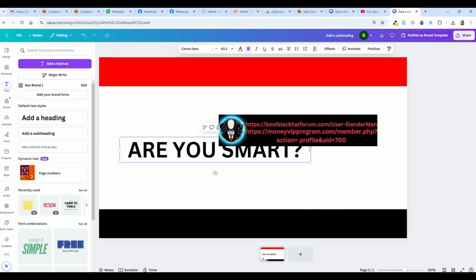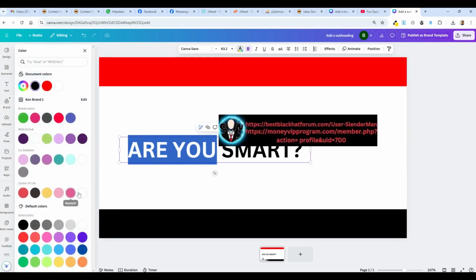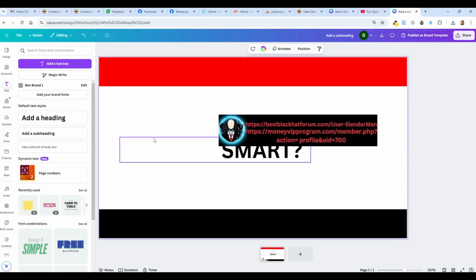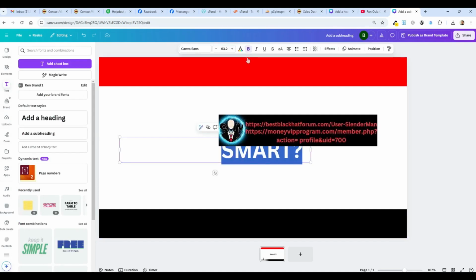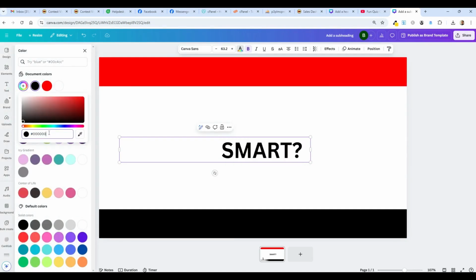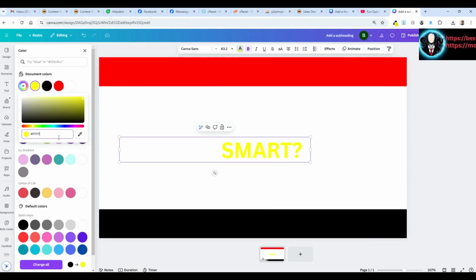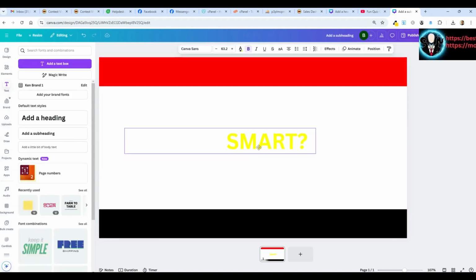So one thing I want to do is make this white. And I'll show you why. That's going to be white. Of course, you don't see it now. It didn't go away. It's just invisible at the moment. And this one's going to be yellow. And I'm going to do a code again for yellow. In this case, if you want to follow along, it's FFFF00. Okay? And I'm going to drag this whole thing up here.